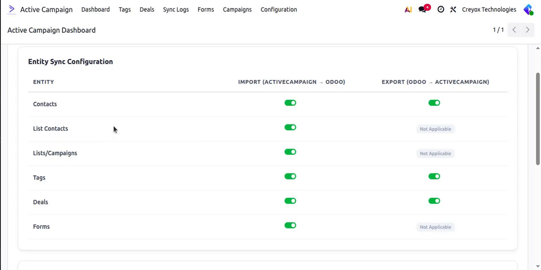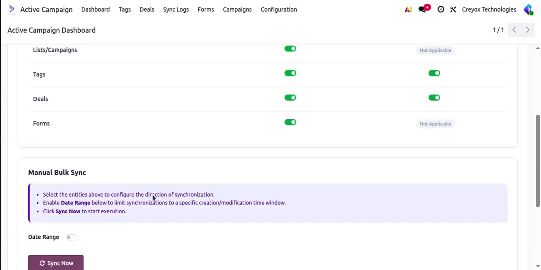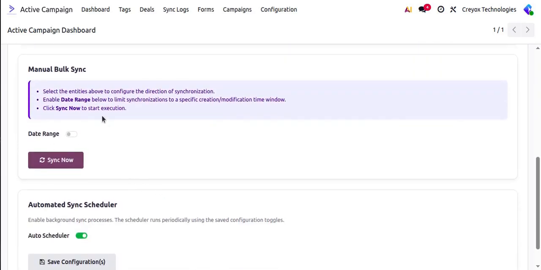Currently I have enabled this boolean, so it will automatically sync the contacts or any of the entities as soon as they are created on ActiveCampaign or in Odoo. The next thing is, we have provided a manual bulk sync button over here. If you want to sync many of the records manually, you can click on sync now and all of the records will be synced from Odoo to ActiveCampaign or from ActiveCampaign to Odoo.